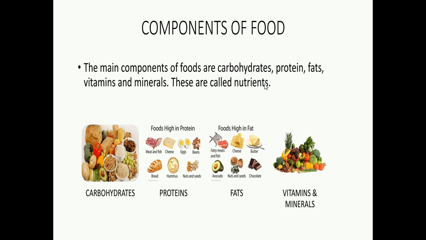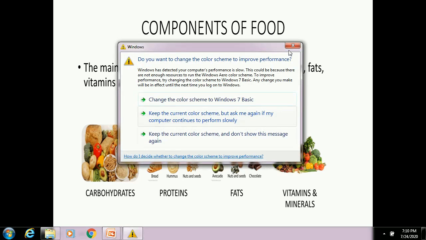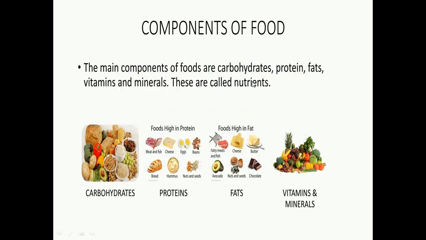Now the main components of food, you can see in the picture, are carbohydrates, proteins, fats, vitamins and minerals. These are called components of food. Components of food are called nutrients. We know why we are taking nutrients: in order to live and grow, isn't it?